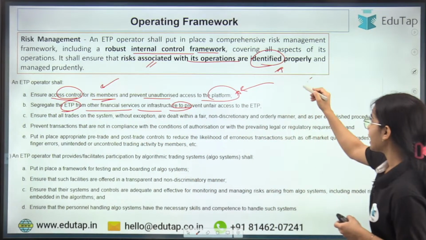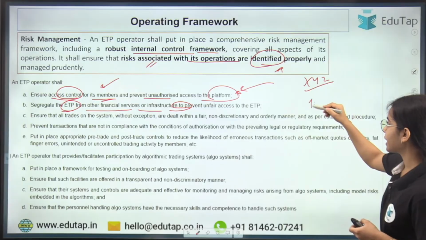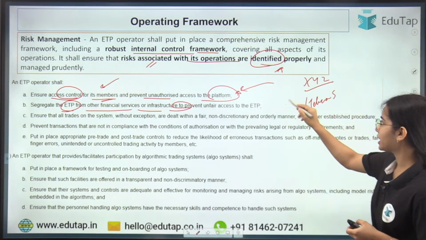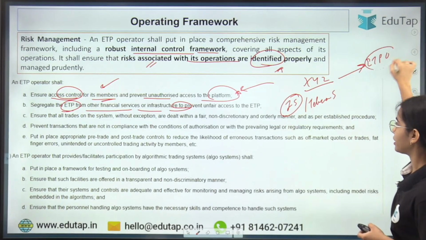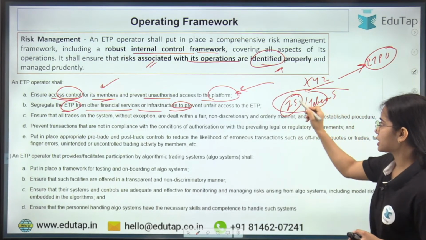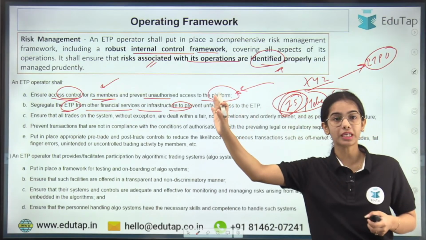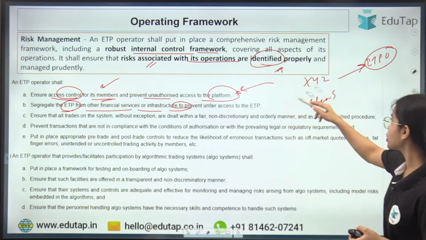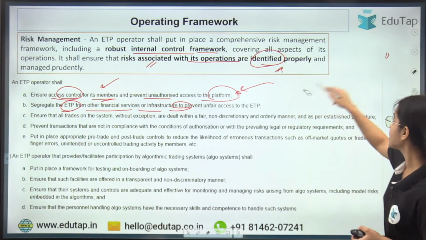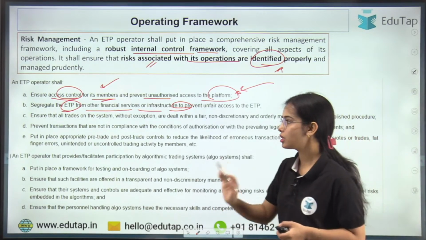Let's say the entity XYZ is providing telecom services, insurance services, and such, and it is also working as an ETP operator. So the other financial services, like the insurance services, have to be separated from the ETP services. If you are engaged in different services, you have to separate your ETP services from the other services.